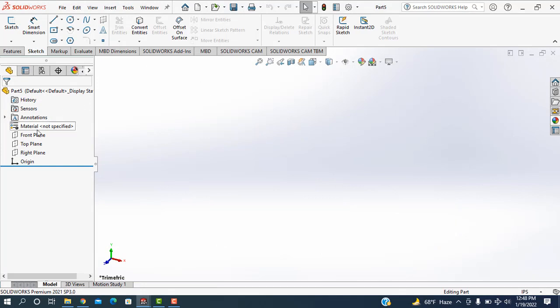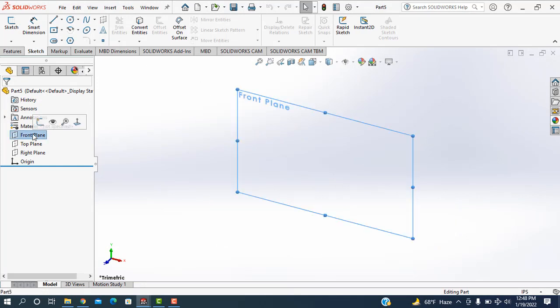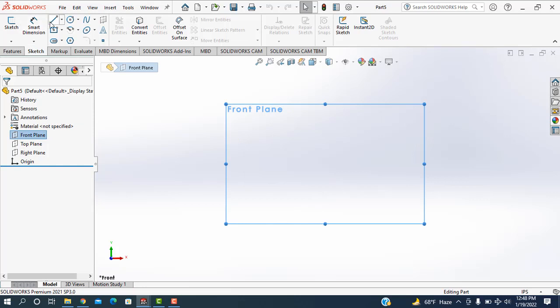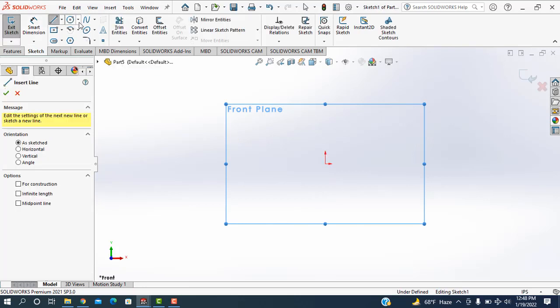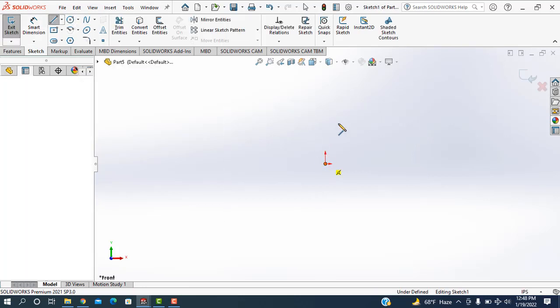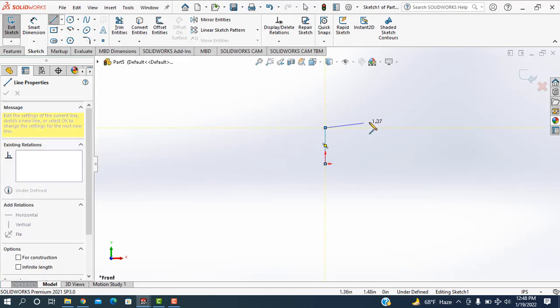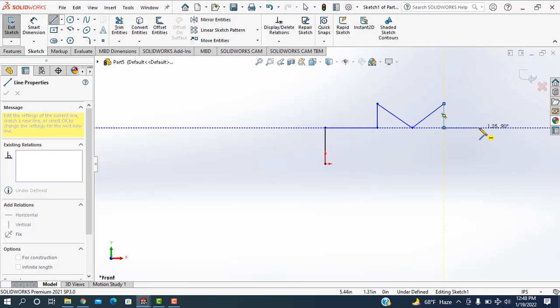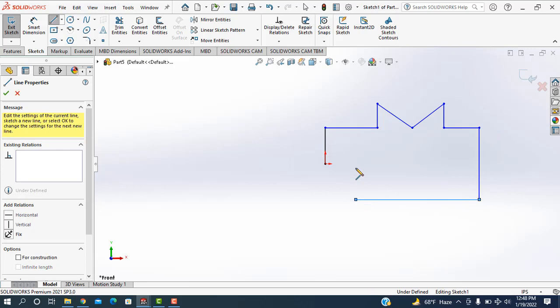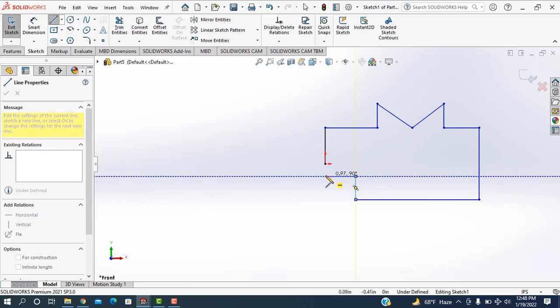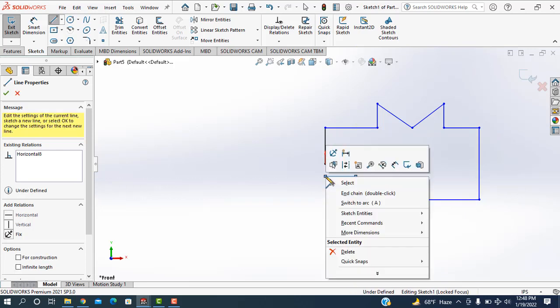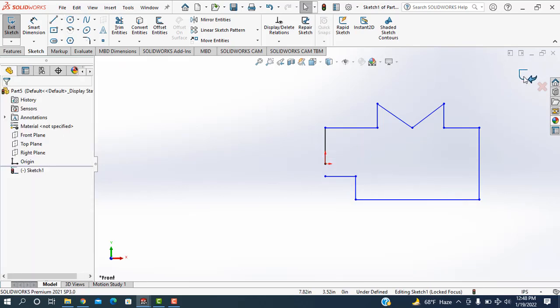Okay, after that I'm going to the front plane sketch and going to the line or spline. I'm taking the first one, the line. Okay, I'm taking line. As you wish, first I'm taking this way. Now, okay. Then click select, then exit it.